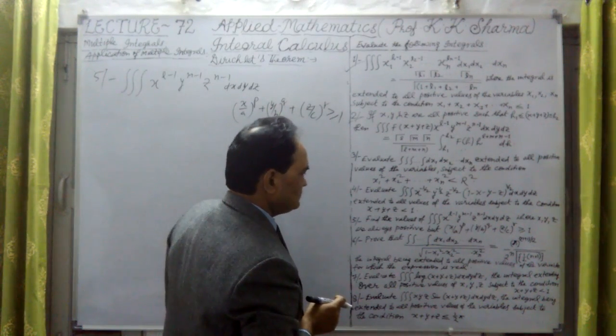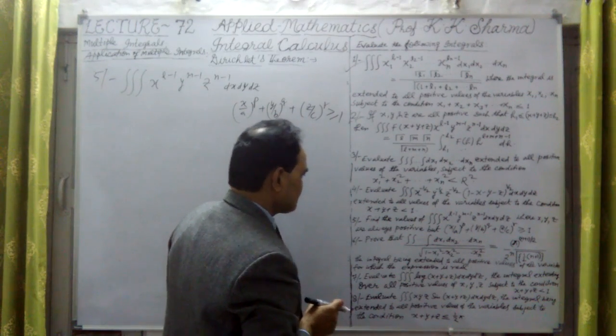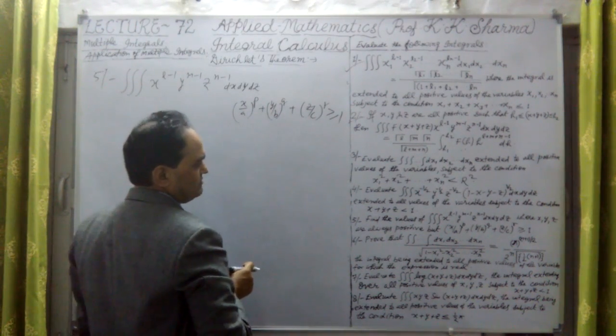Okay, so if I take u, v, w, then what does it mean?